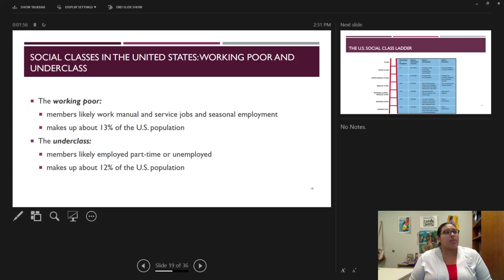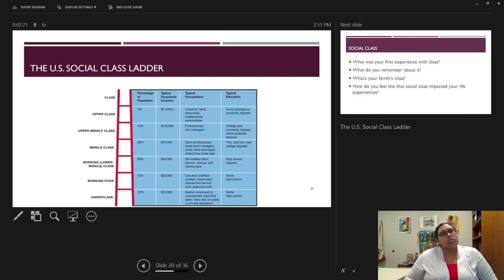Then we have the working poor. Members are more likely to work manual labor, service jobs, and seasonal employment. This is about 13% of the US population. Then we have the underclass, people who are more likely to be part-time or unemployed, and this is about 12% of the population. And here is how we set this up.